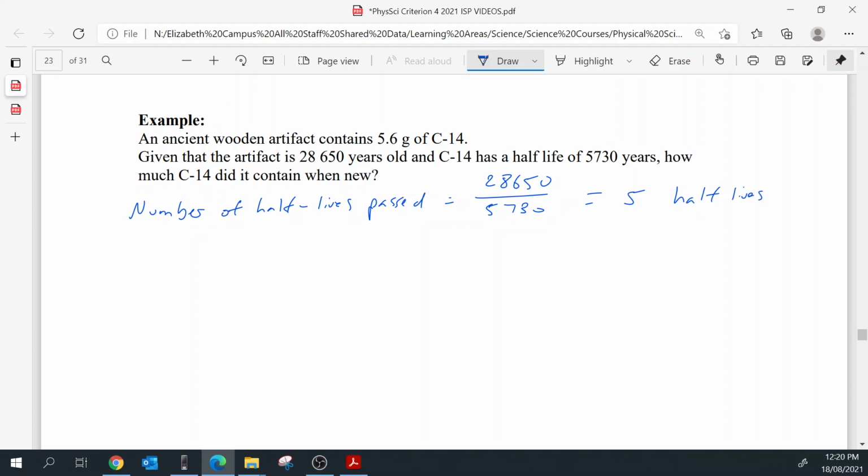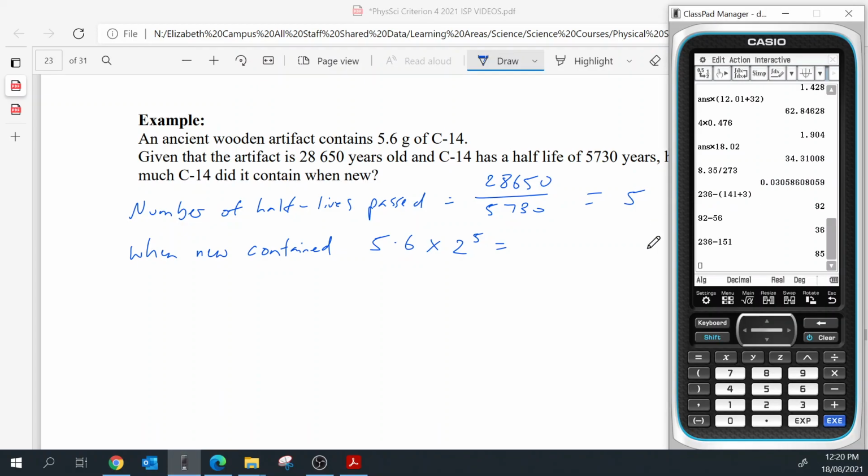To work out how much it started off with, how much C14 did it contain when new? It contained 5.6 times 2 to the power of 5, which is equal to 179.2 grams.